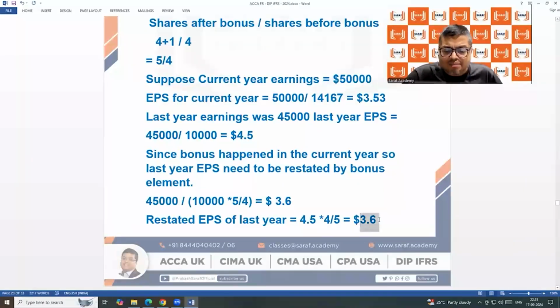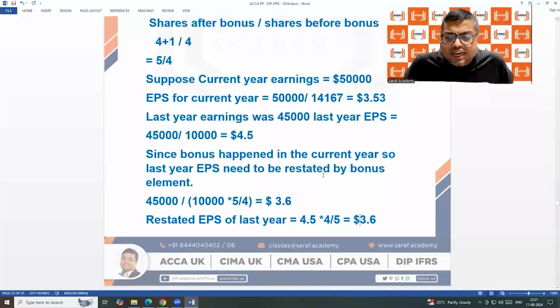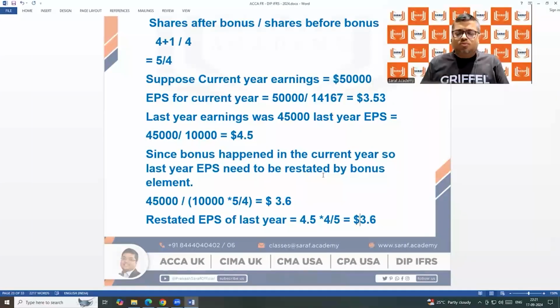So we say last year EPS is this and current year is this. Even though last year we calculated this, after the bonus, the last year EPS will be stated as this. So there is some decrease in the earnings per share, but not 4.5 to 3.3. It is 3.6 to 3.53. A meaningful comparison can be done: after the bonus, what is the increase or decrease in earnings per share? The entire story is the summary.